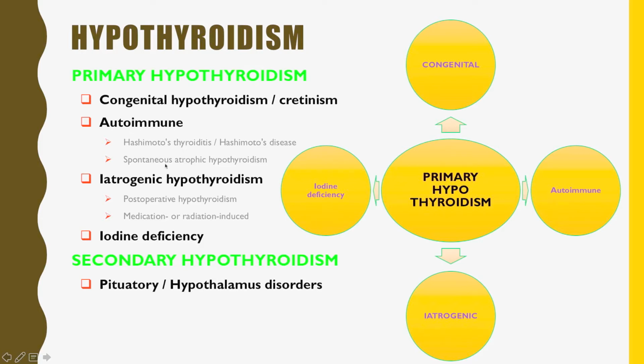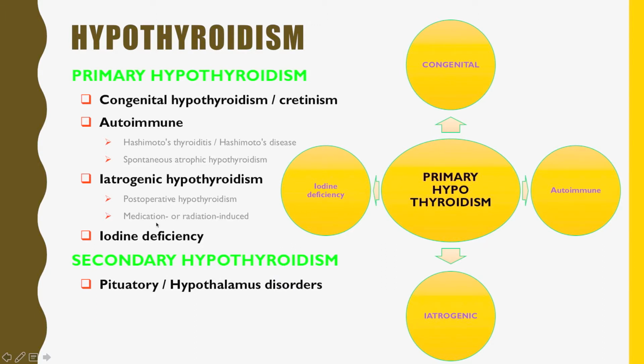Second is spontaneous atrophic hypothyroidism, that means because of the autoimmunity the thyroid gland becomes atrophied, and that leads to hypothyroidism. Third is iatrogenic hypothyroidism by hospital error, for example post-operative hypothyroidism, if by mistake there is post-operative loss of thyroid gland.